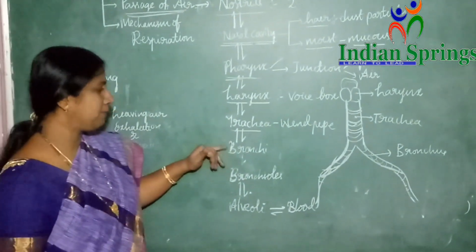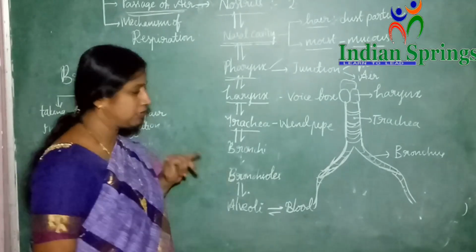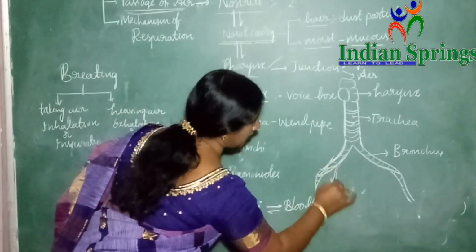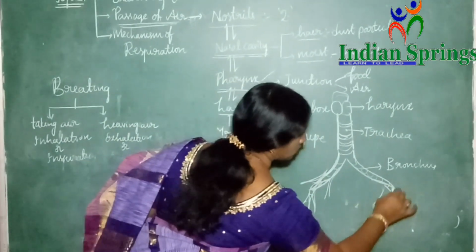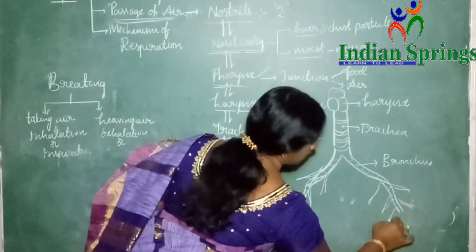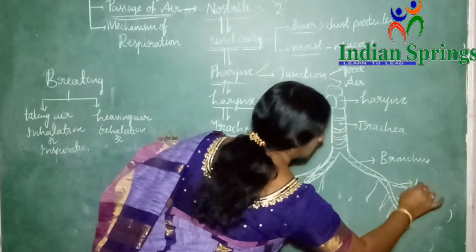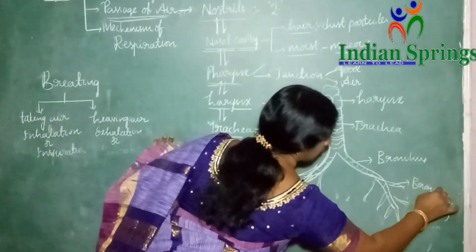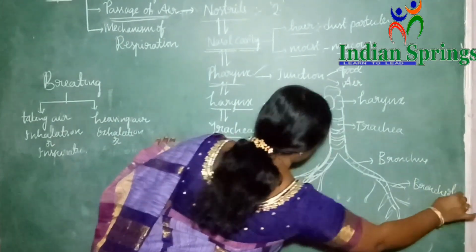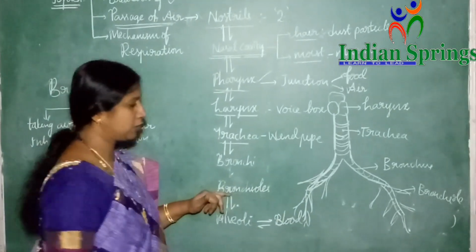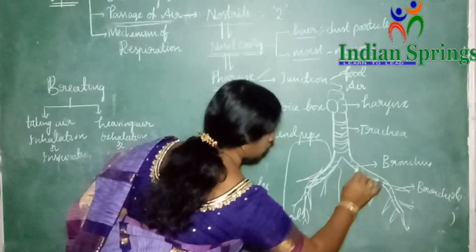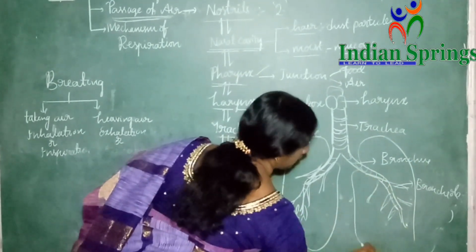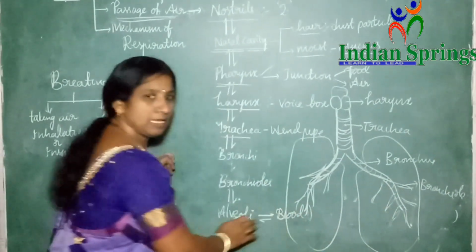Now the air from the bronchi enters into the bronchioles. The bronchi again divide into many small branches. These small branches we call bronchioles. Actually, from the bronchi to the bronchioles, everything is present inside the lungs.